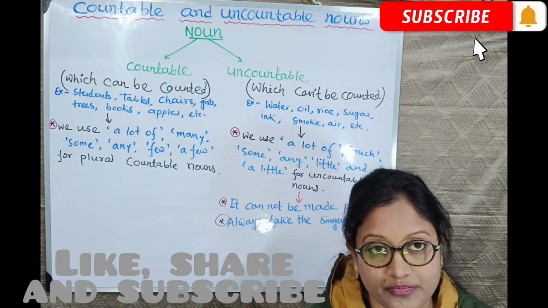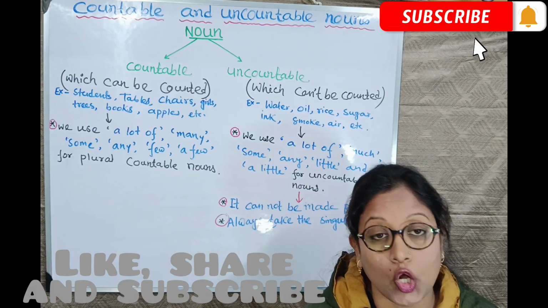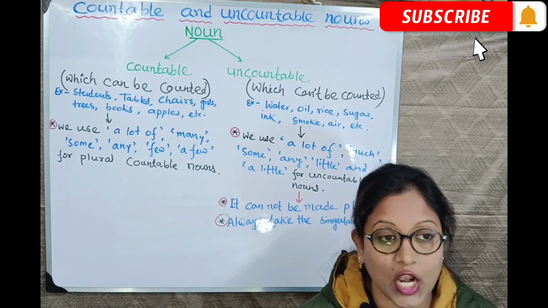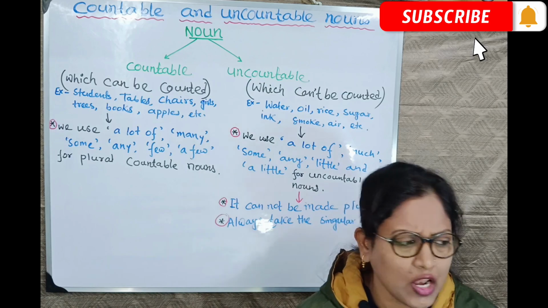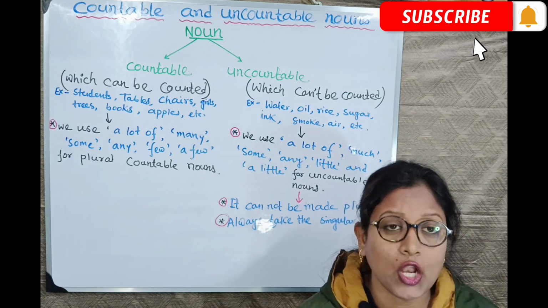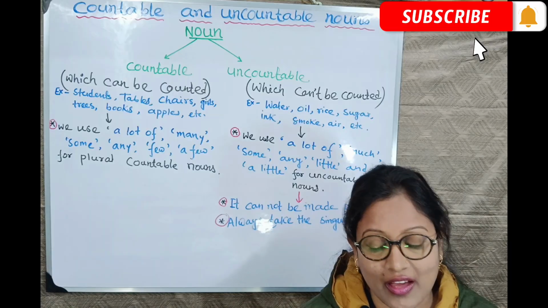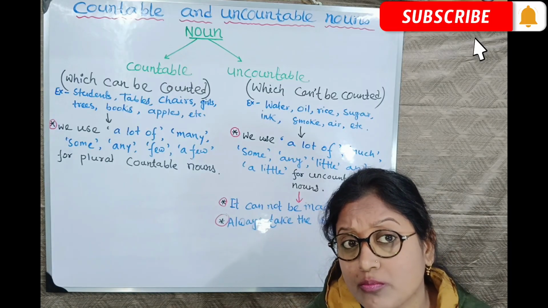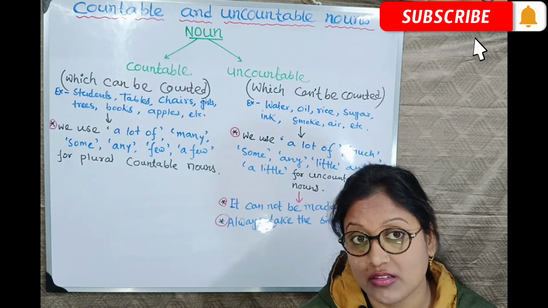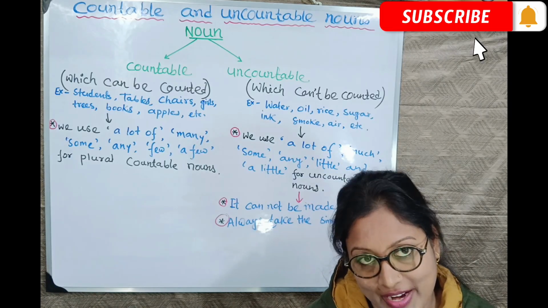Okay, let me give you an example. A lot of books, a lot of pens, a lot of students, a lot of tables, a lot of chairs, isn't it? So, did you notice that I have used books, students plural, right?